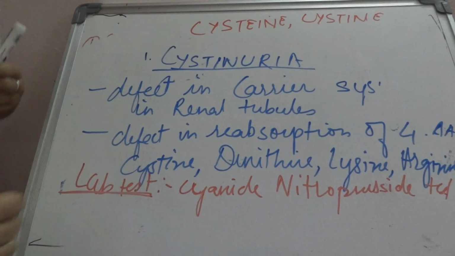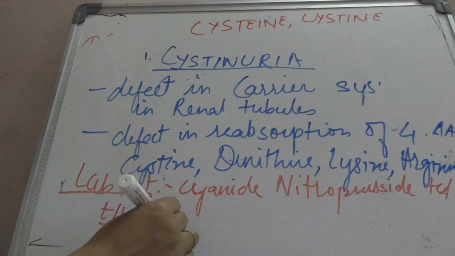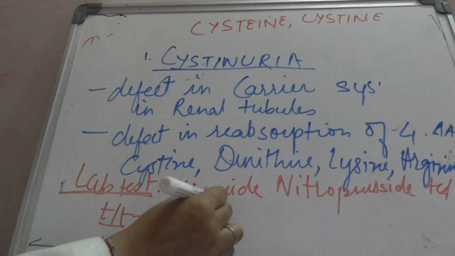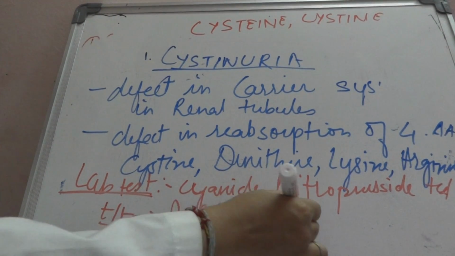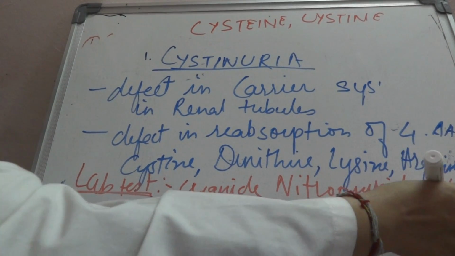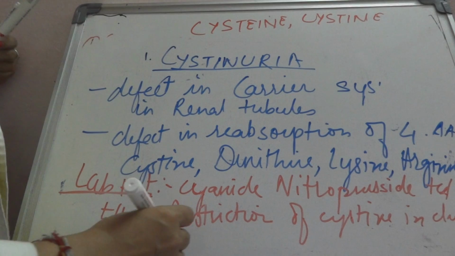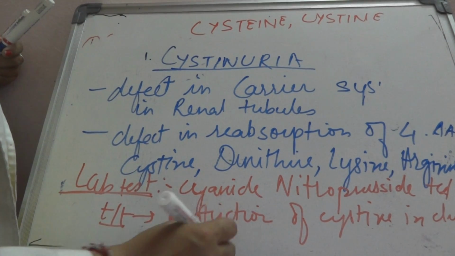And as we know, the treatment would be restriction of cystine in diet, and high intake of fluids. Fluid intake is to be increased.